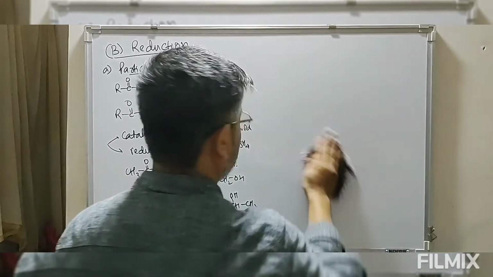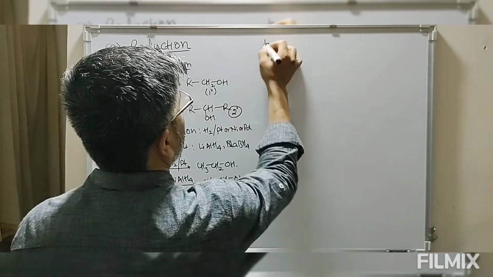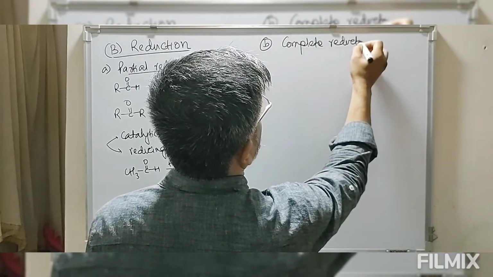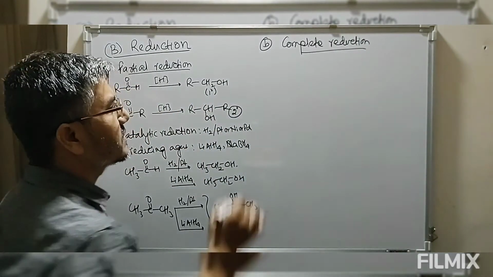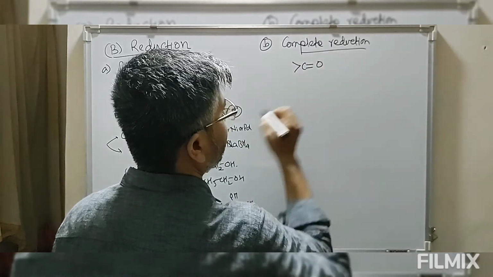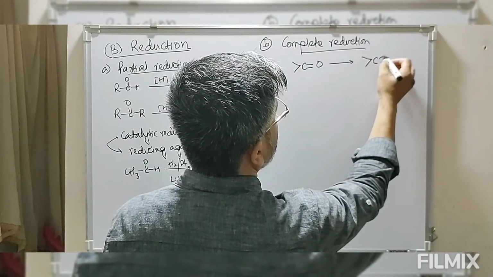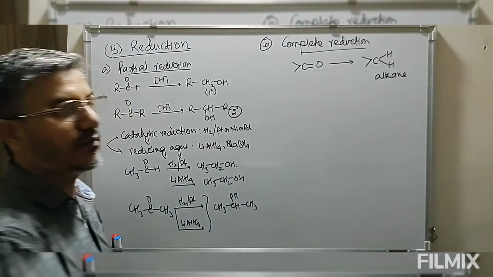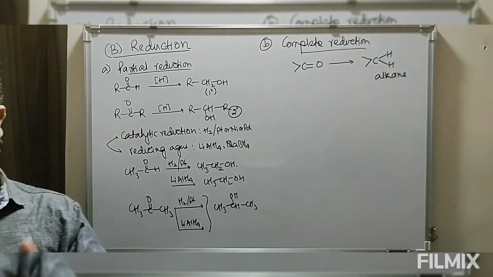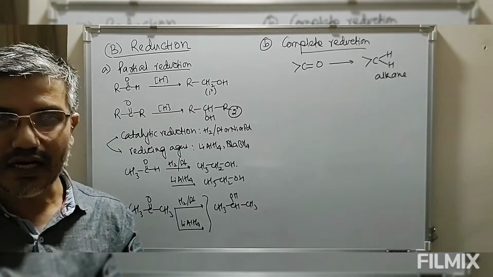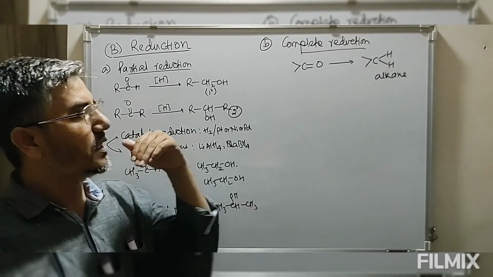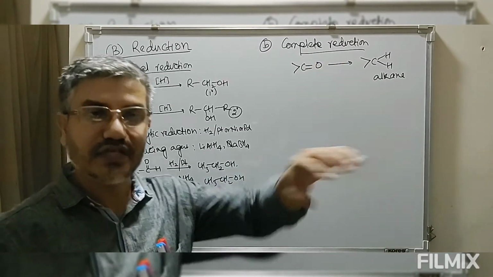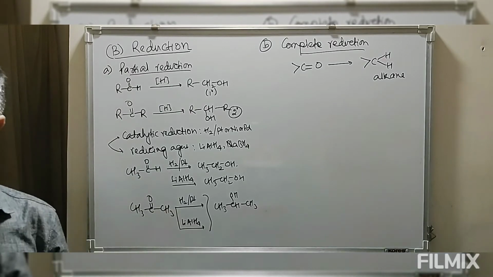So the second one is complete reduction. Complete reduction means this C double bond O of aldehyde or ketone is to be converted into CH2, that is alkane. So this is what we call complete reduction. Complete reduction of aldehydes and ketones gives you alkane, that is hydrocarbon. Okay, this is a chemical property of aldehydes and ketones, but we can use it as a method of preparation of alkanes.